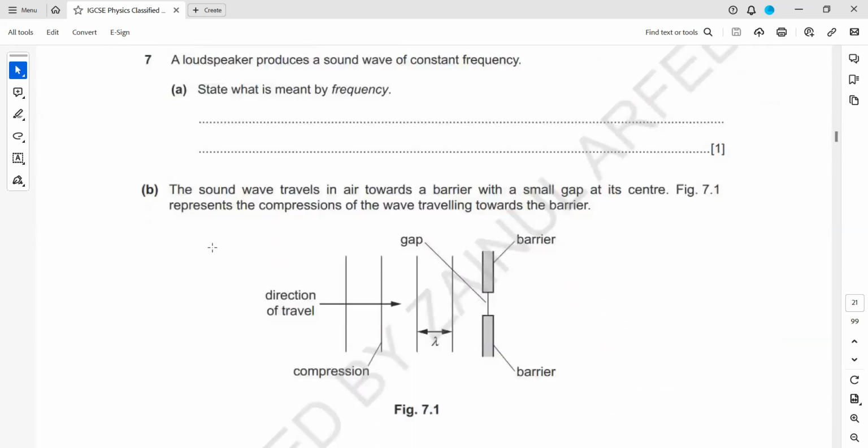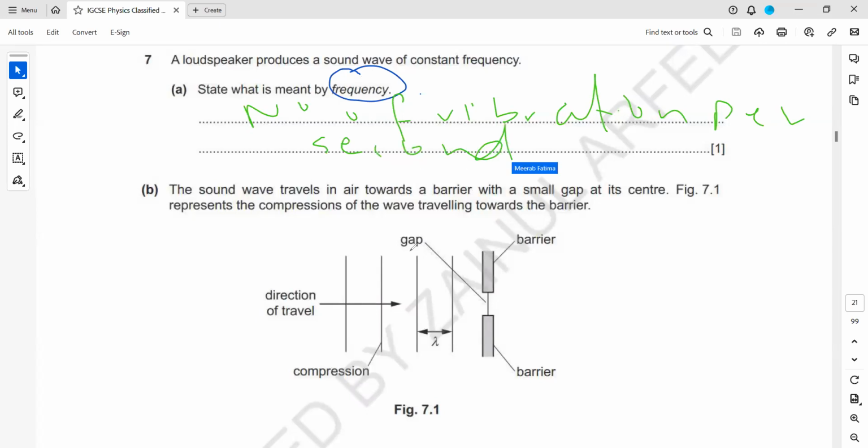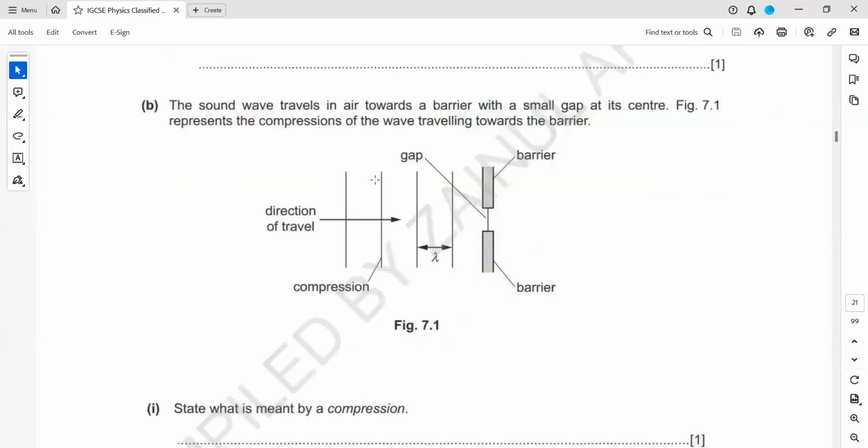A loudspeaker produces a sound wave with a constant frequency. What is the meaning of frequency? Definition of frequency. How do you define frequency? Number of vibrations or number of waves in 1 second. Per second. Yeah, that's right. Number of waves per second or number of vibrations per second refers to frequency.